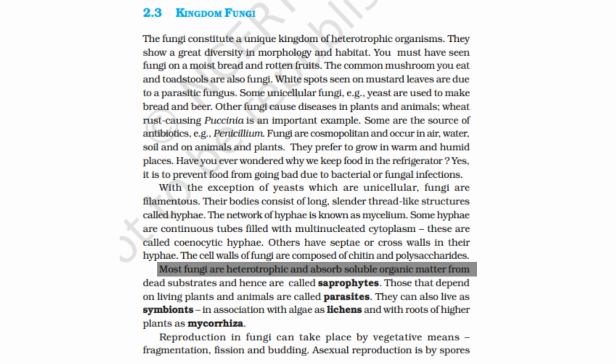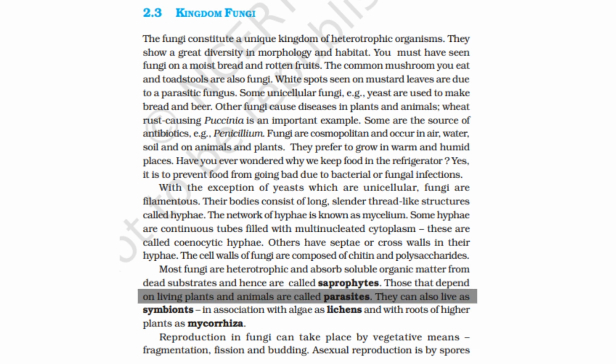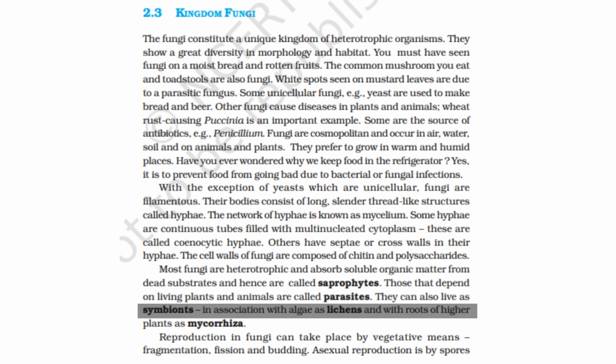Most fungi are heterotrophic and absorb soluble organic matter from their substrates and hence are called saprophytes. Those that depend on living plants and animals are called parasites. They can also live as symbionts in association with algae as lichens and with roots of higher plants as mycorrhiza.